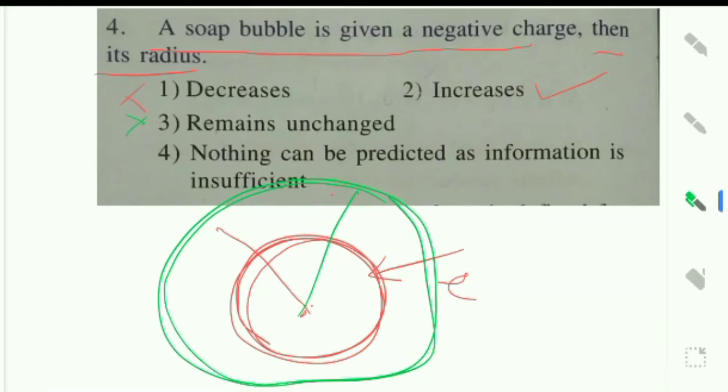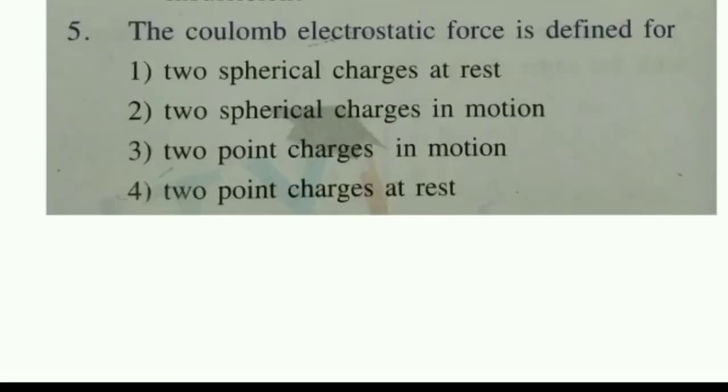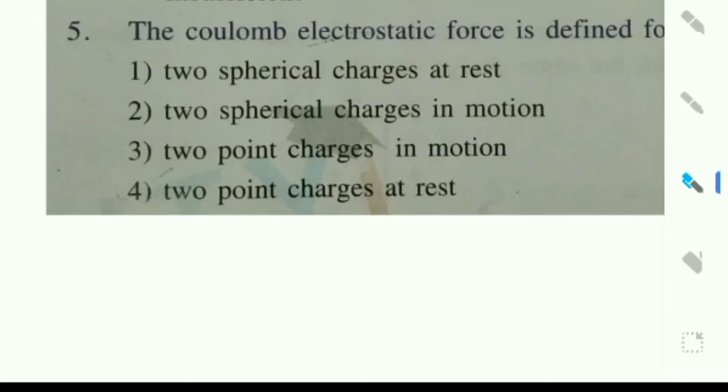Fourth one: nothing can be predicted as information is insufficient. The fourth one is also wrong. The right answer is the second one. Fifth question: the Coulomb electrostatic force is defined for option 1, two spherical charges at rest.